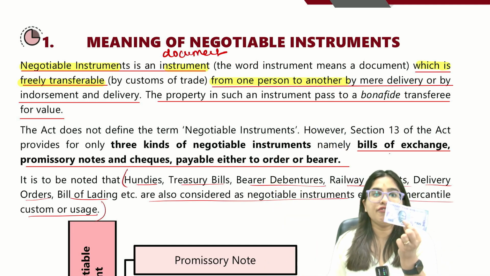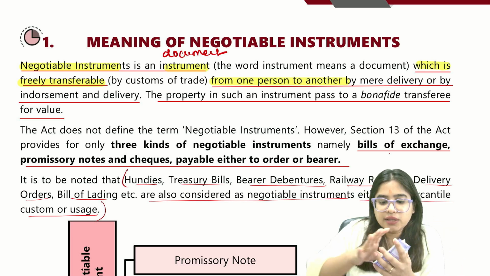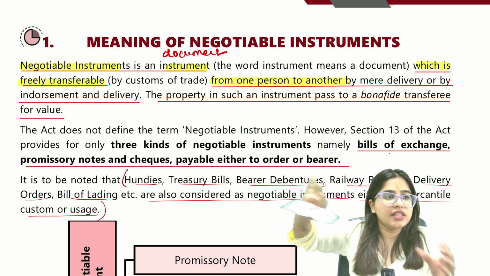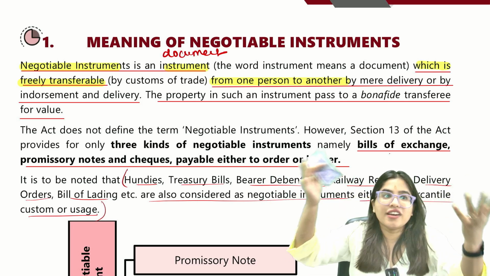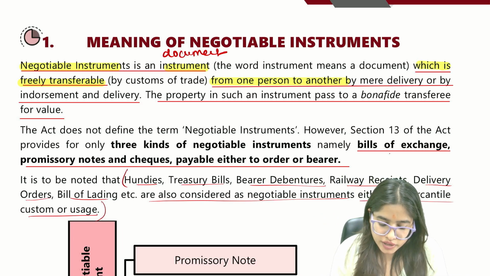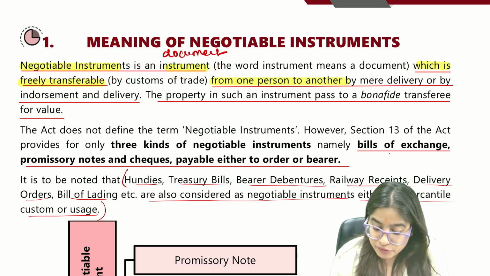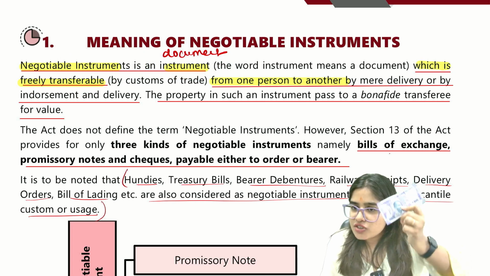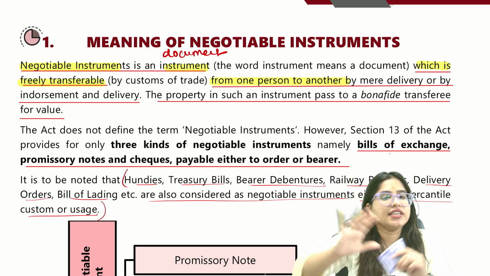For example, if I am holding this 100 rupees, it's mine. And the moment I give this 100 rupees note to Raghuveer, then this 100 rupees note will become Raghuveer's 100 rupees note. I'm just taking a random name. Okay, so a negotiable instrument is a document which is freely transferable from one person to another. One thing you understood, that a negotiable instrument is a piece of paper, a document which is freely transferable. Okay, everyone? Yes, ma'am, got it.